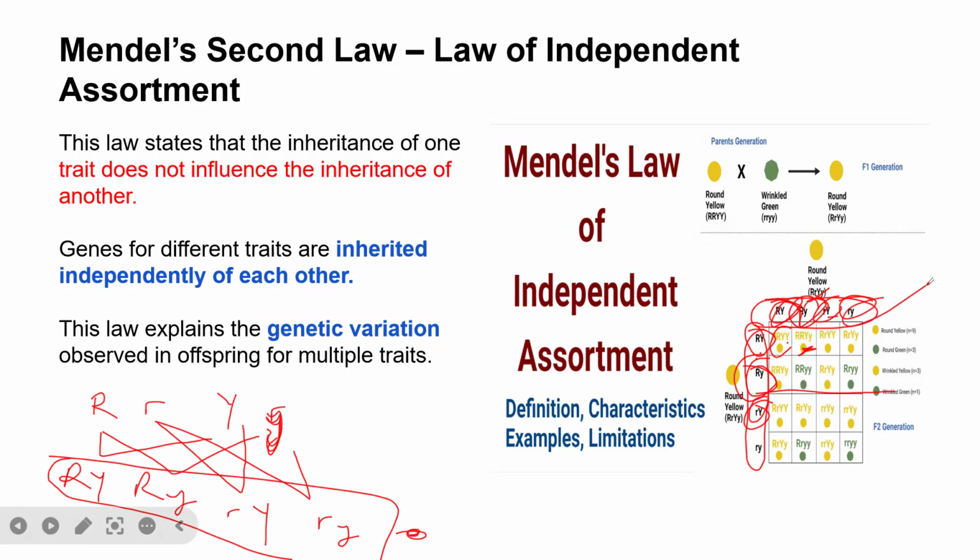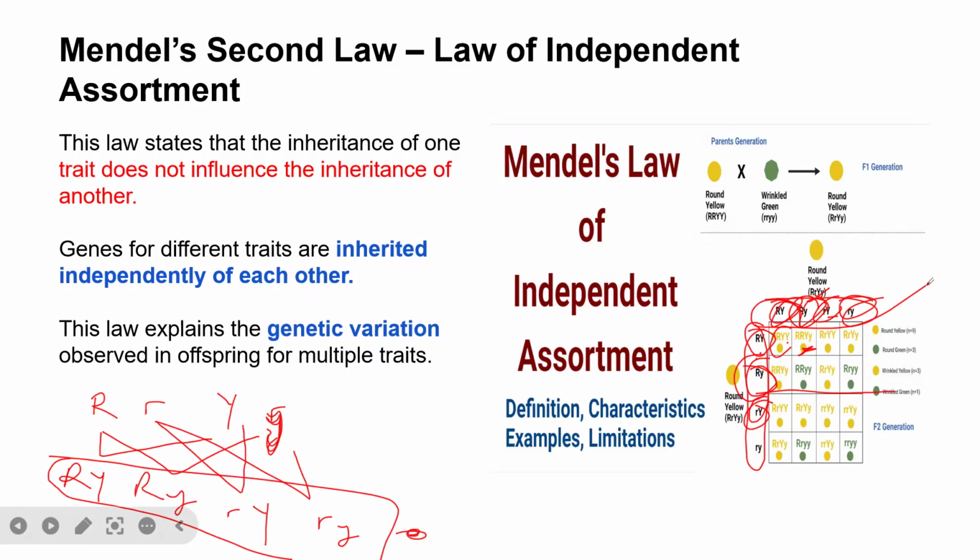So in the second filial generation, we have the following characters. We have round and yellow. Why is it round and yellow? It's because if you look at all this, there is capital R and capital Y in them, and the small y and the small r are all recessive.